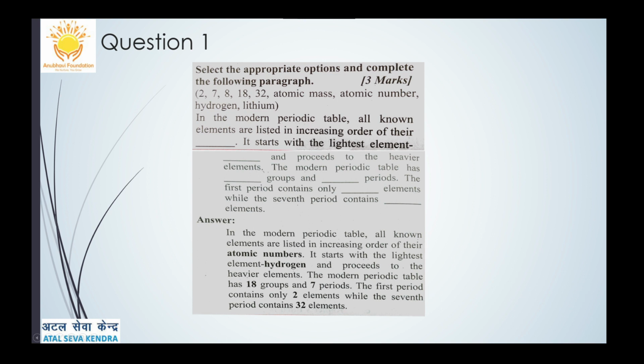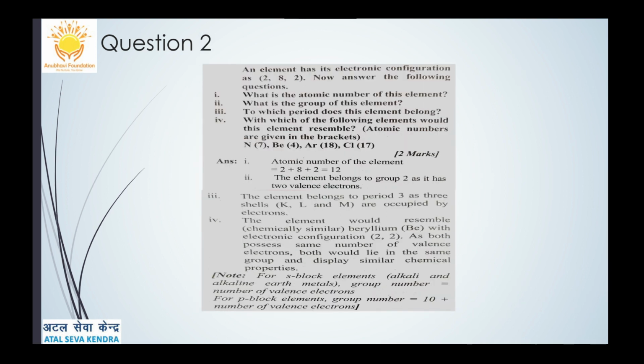Now, let's discuss one more question. An element has its electronic configuration of 2, 8, 2. Now answer the questions based on that information. What is the atomic number of this element? It's a very simple question. Just add it: 2 plus 8 plus 2 is 12. So the atomic number of that element is 12.